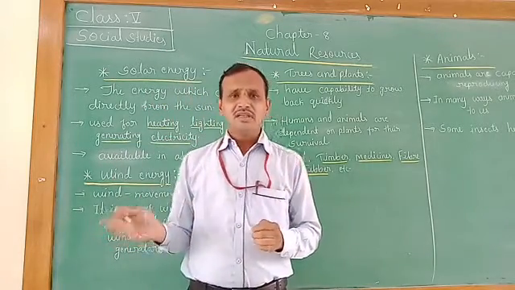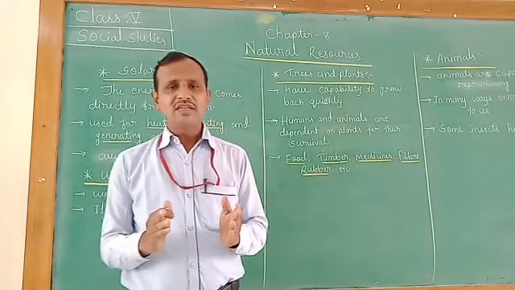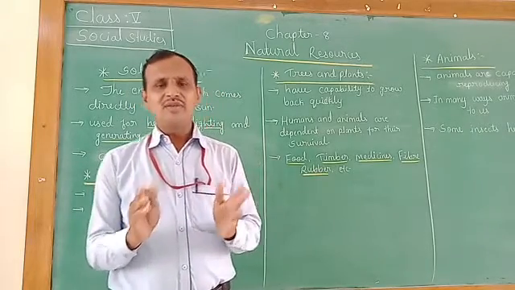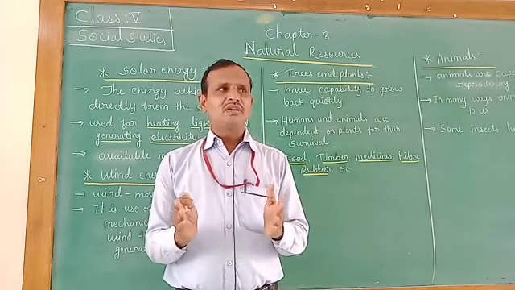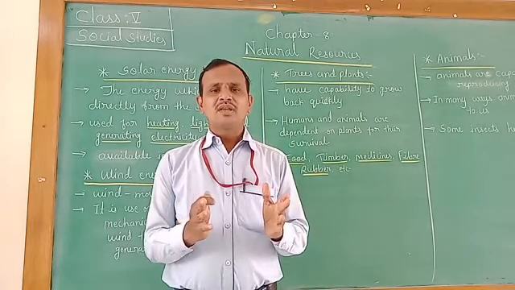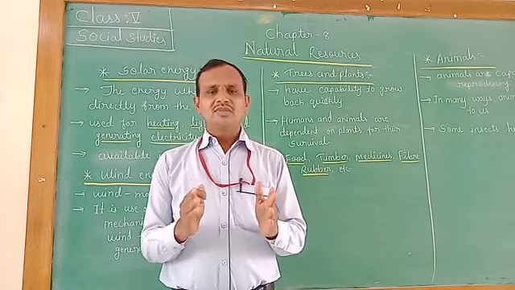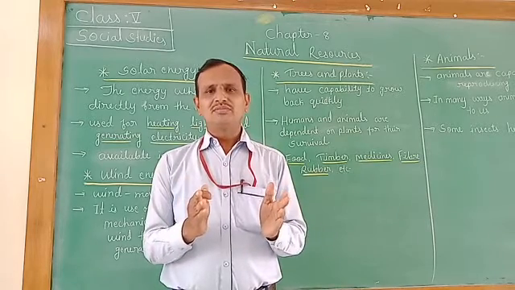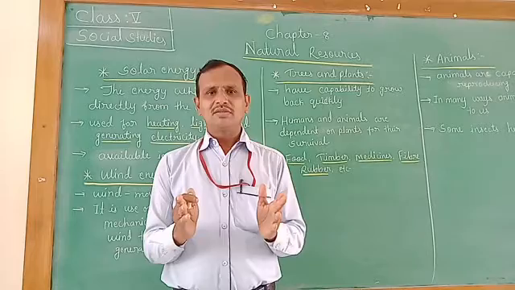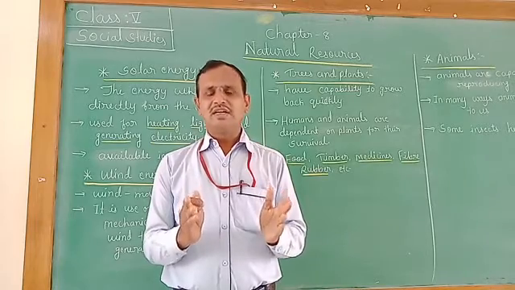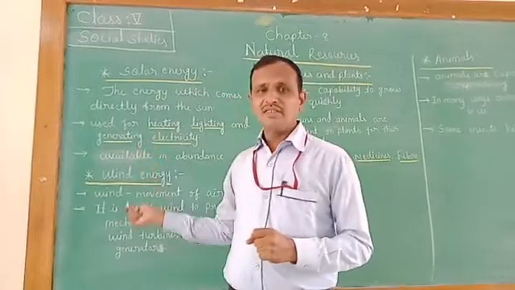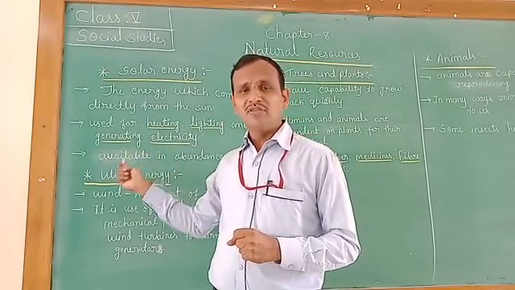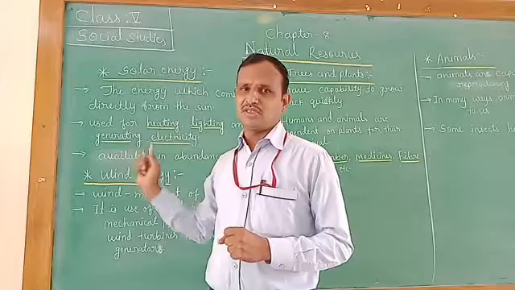Nowadays solar energy is available everywhere, because in India the summer season is very long. That's why it is available in most of the entire year. So this is the detail of solar energy, one of the renewable natural resources.